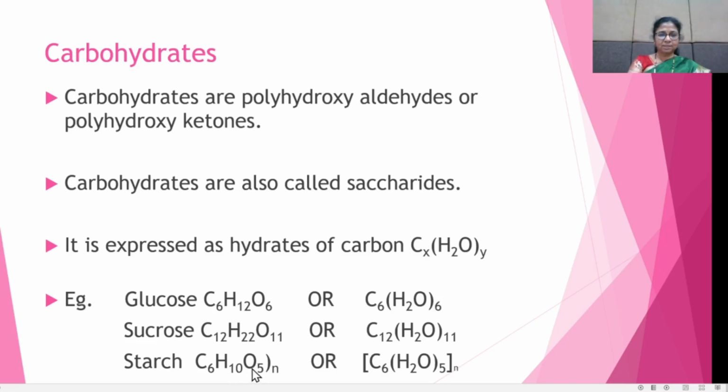Starch: (C6H10O5)n, the molecular formula with n times, and in the general form, C6(H2O)5, n times.